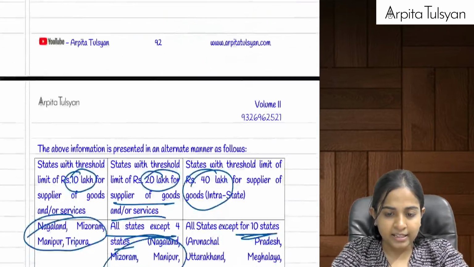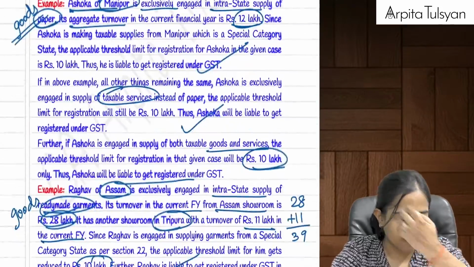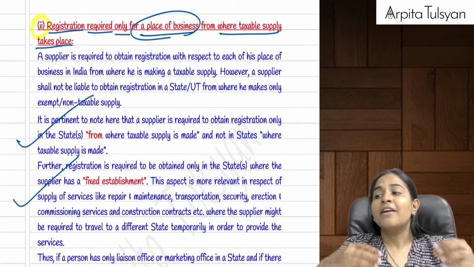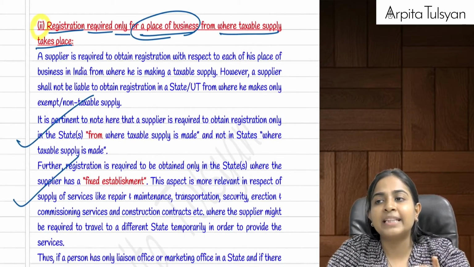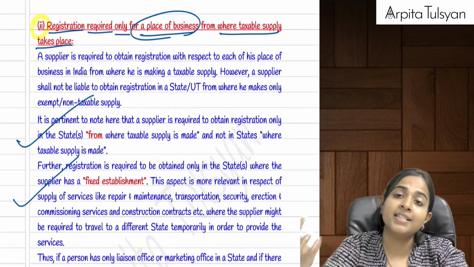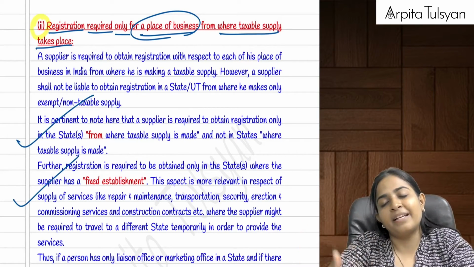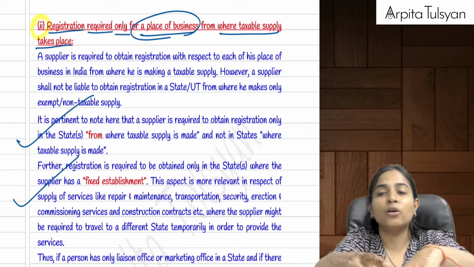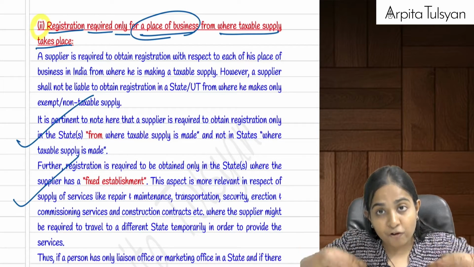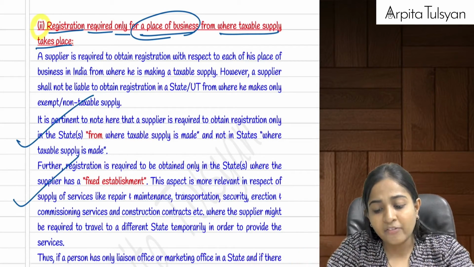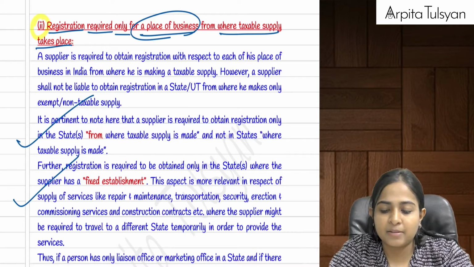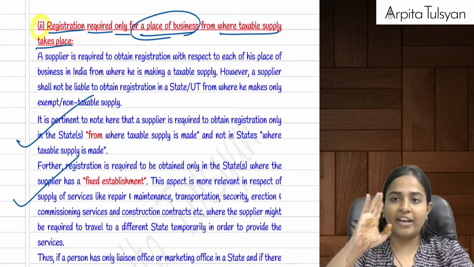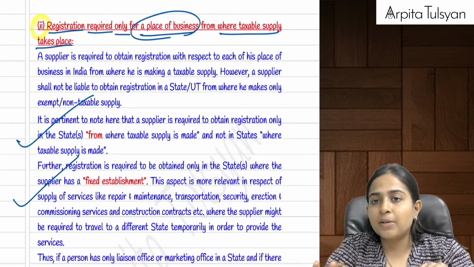Yes, these were the basic things that we had studied under section number 22 in the first point. Then we went to the second and the third point, which was very, very simple. Whenever we are obtaining the registration, we have to check from which place we are supplying the goods or service, there only registration is required. Not the state where we are providing the goods or services. It is the place from where you are providing, there you have to get yourself registered, and that place has to be your fixed establishment, right?